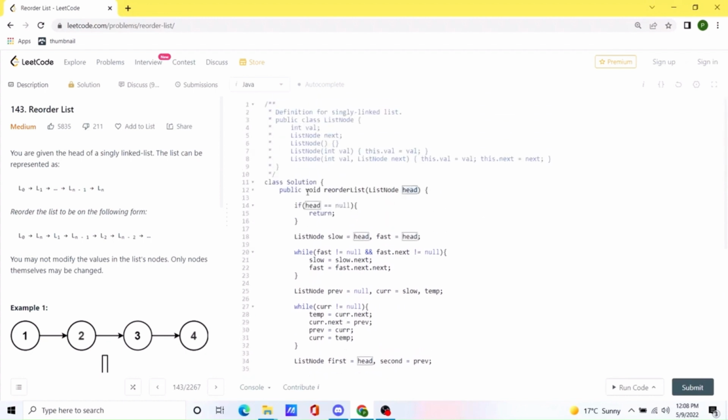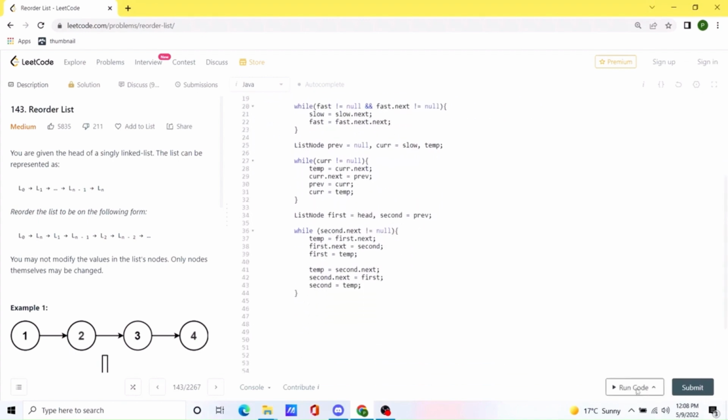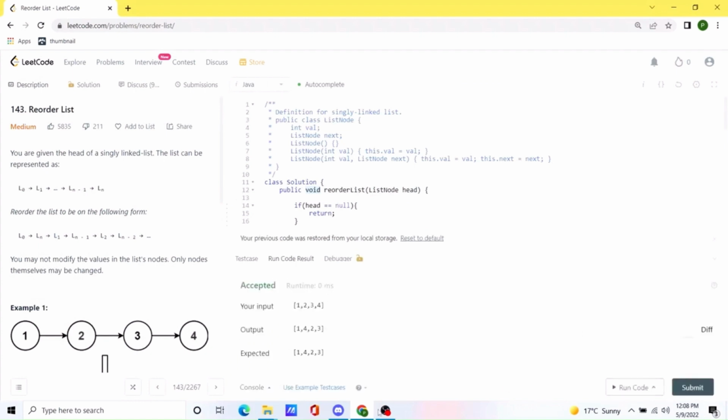In this case, we don't have to return anything because the return type is void. We only need to update whatever the given input is. So let's try to run the code. Okay, seems like our code is working as expected. Let's submit the code.